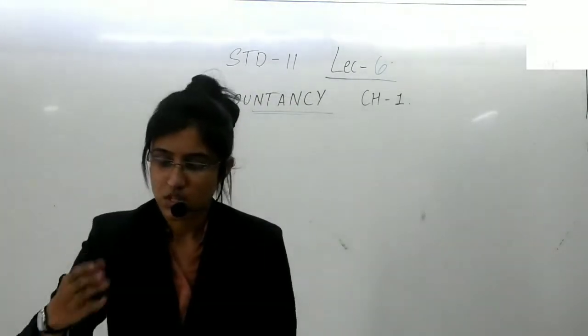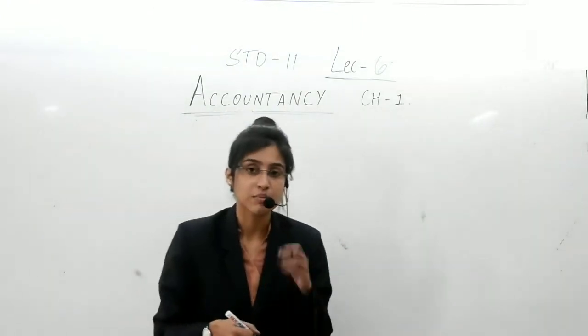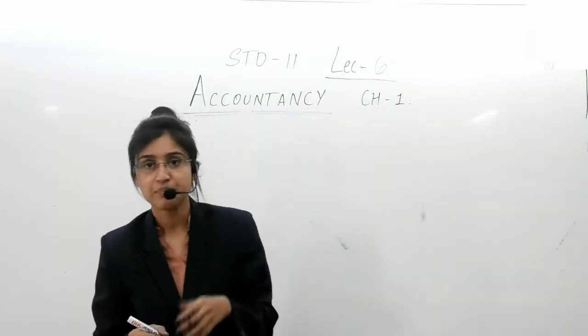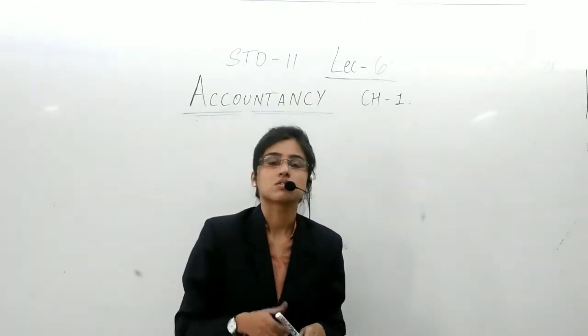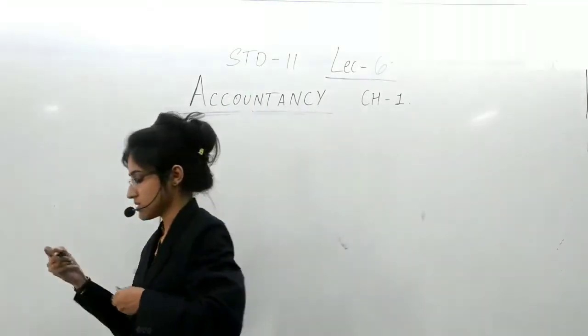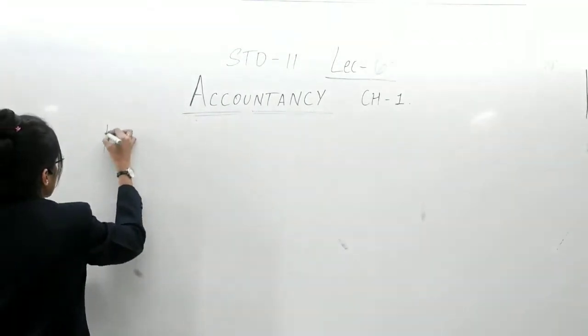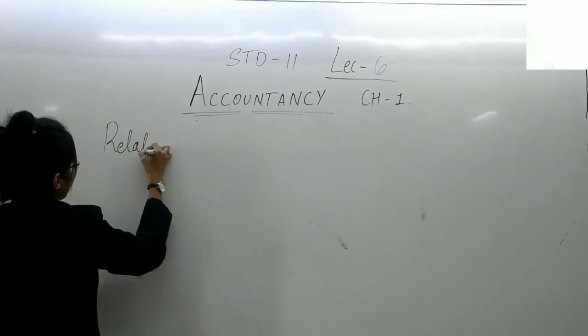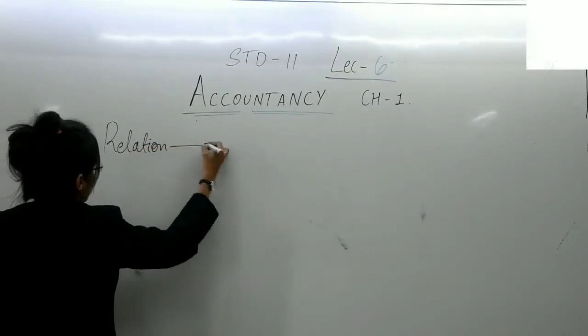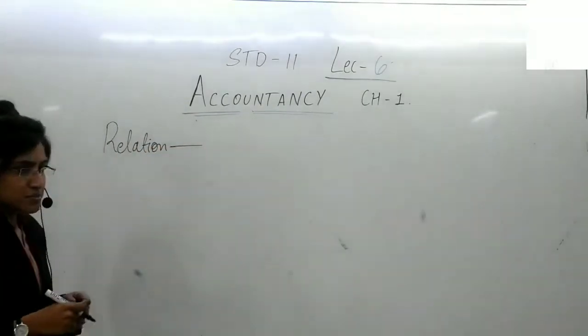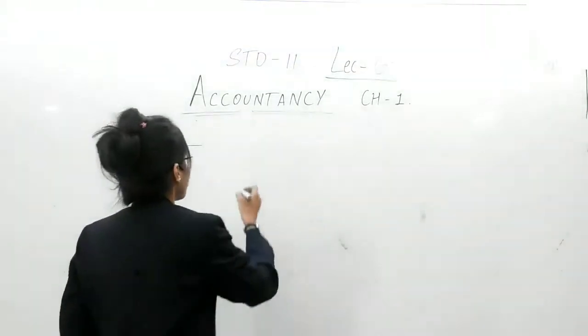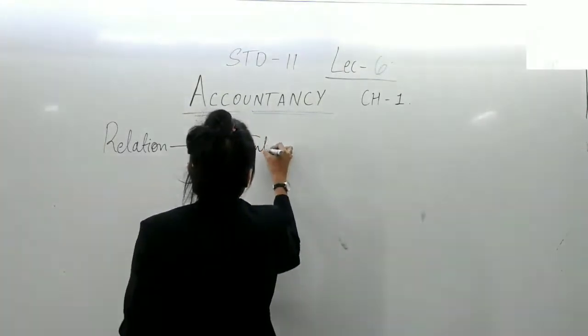Okay, so the types of liability can be on the basis of time and on the basis of relation. Firstly, we'll understand on the basis of relation. Types based on relation are internal liability